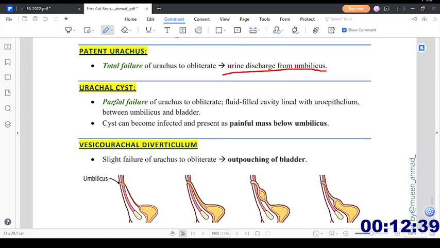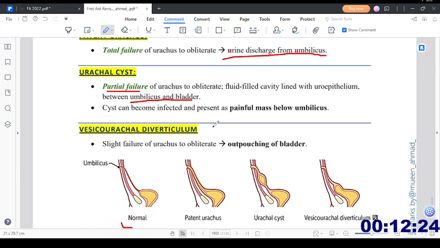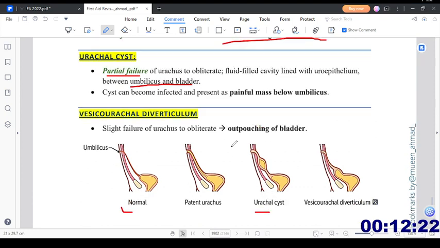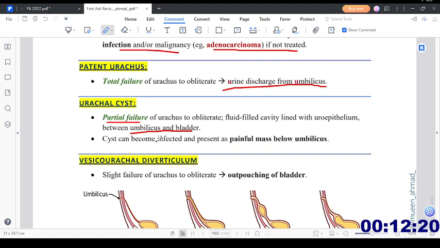Then we have urachal cysts. Partial failure of the urachus to obliterate leaves a fluid-filled cavity lined with urothelium between the umbilicus and bladder. So here you can see it is a urachal cyst. The cyst can become infected and present as a painful mass below the umbilicus.